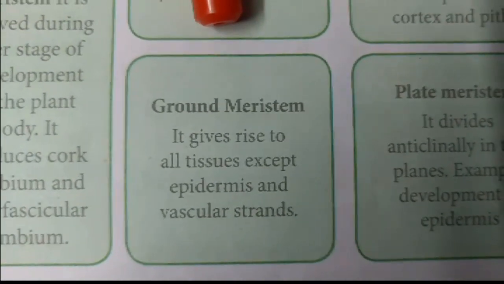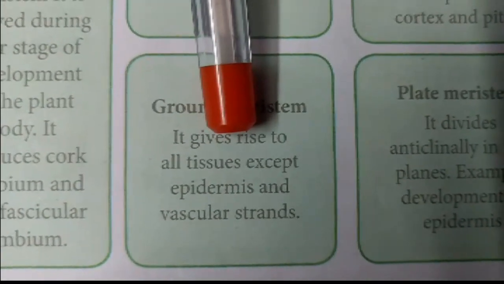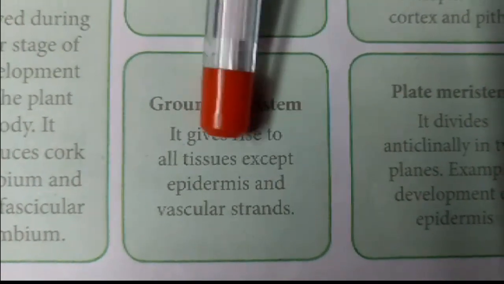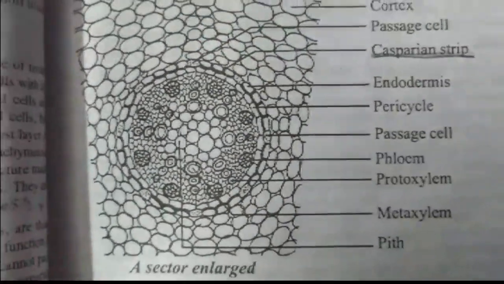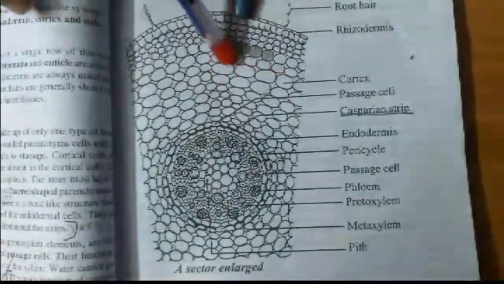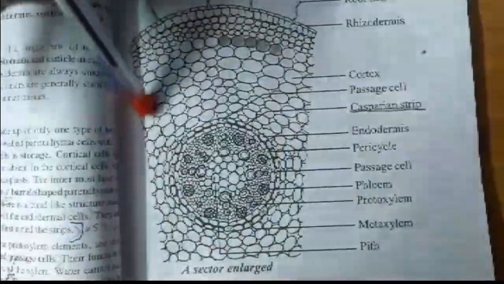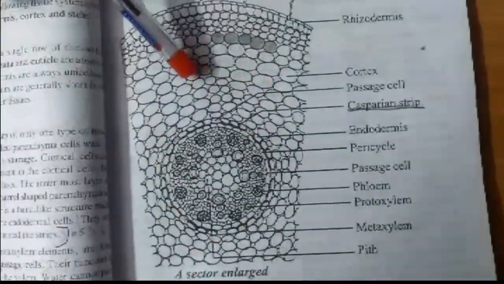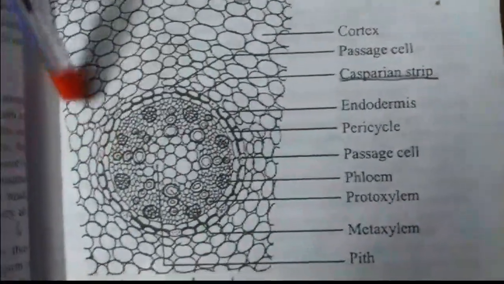The next type is ground meristem. The ground meristem gives rise to all tissues except the epidermis and vascular strands, that is, xylem and phloem. The remaining part, the cortex region, stele, and pith, are all made up of the ground meristem.